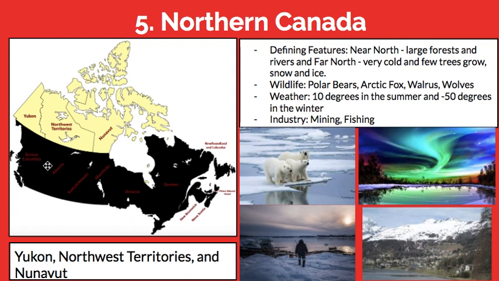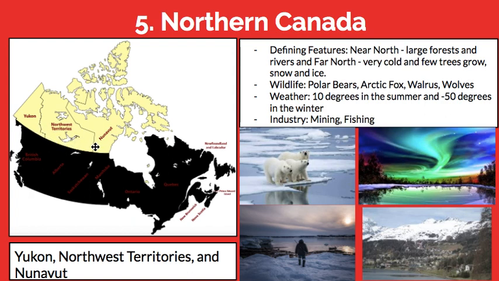Okay, so northern Canada. This is the Canadian Arctic or the Canadian North, and it's our three territories here, which include Yukon, Northwest Territories, and Nunavut. Something interesting for this region is that it's actually divided into two different areas. There is the near north, which is the lower part here, and some people don't know this.